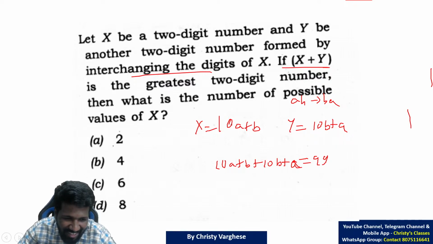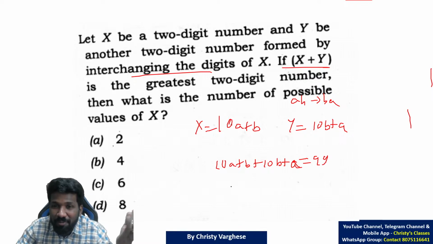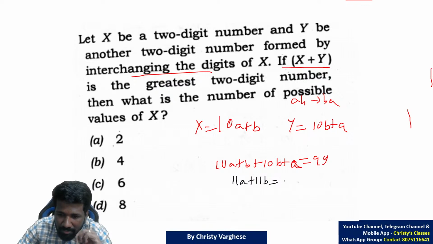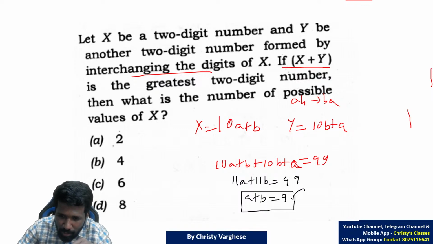Instead of saying 99, they just mentioned greatest 2-digit number. In exam hall, that is enough to confuse us, thinking what is the greatest 2-digit number. That's why be familiar with these kinds of terms. So 10A plus B plus 10B plus A means 11A plus 11B. Taking common terms, equal to 99. Cancelling by 11, you will get A plus B is equal to 9. Or as a result, you can memorize this also. So A plus B is equal to 9. That is what we have got as simplification.